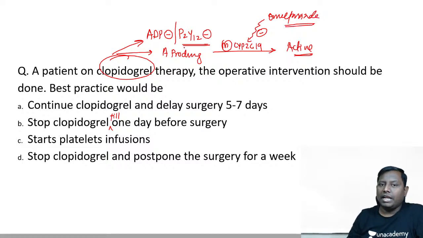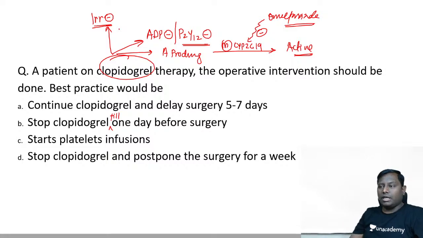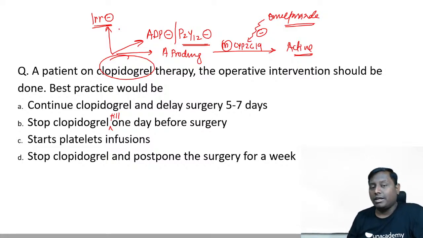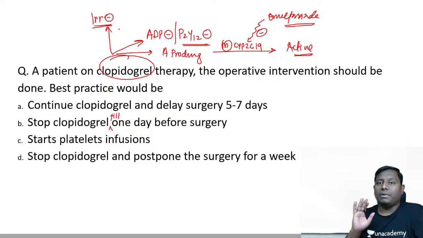Now, clopidogrel is an irreversible inhibitor of P2Y12. Once it inhibits the P2Y12, the ADP pathway will not allow platelet activation, and definitely the effect will last for the entire lifespan of the platelet, at least 7 to 8 days.